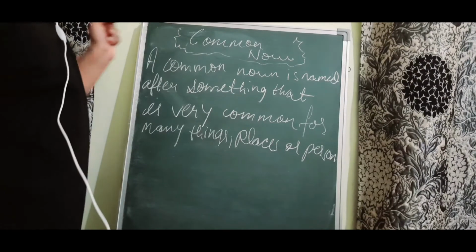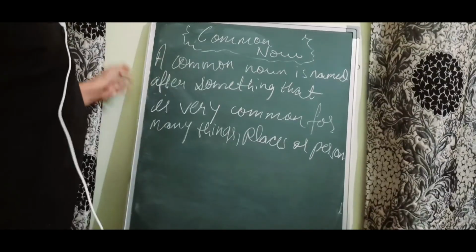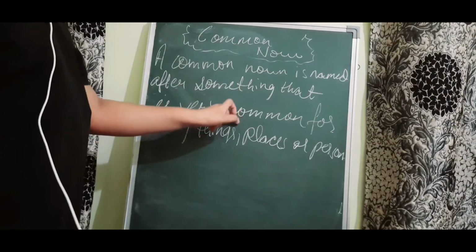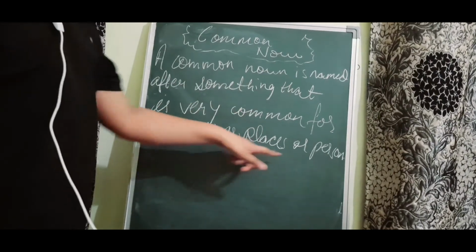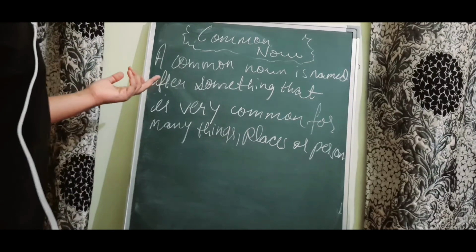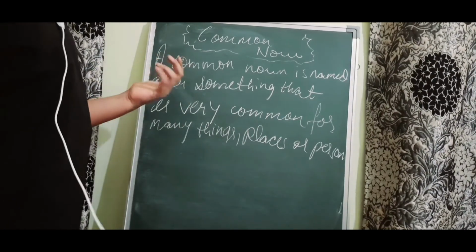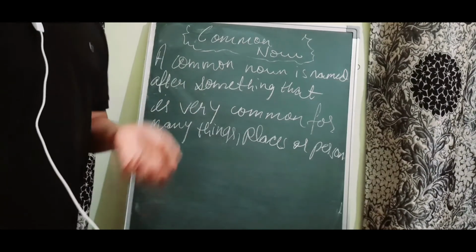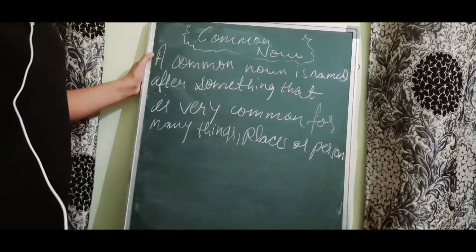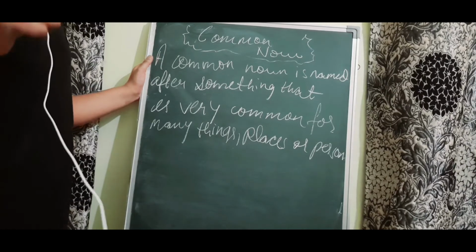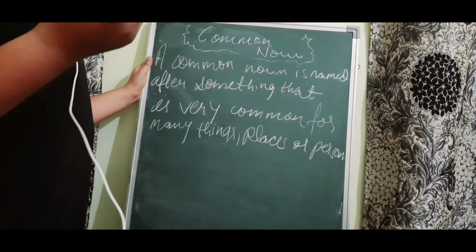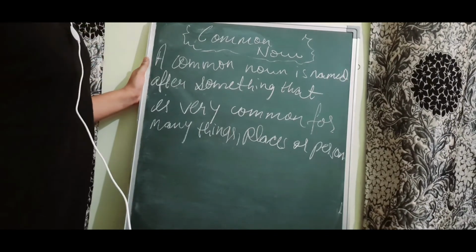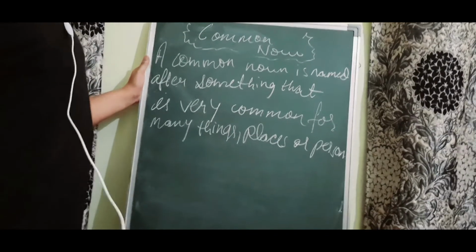Okay, so common noun. A common noun is named after something that is very common for many things, places, or persons. So a common noun is named after something that is very common. That table, that chair is very common. I'm not taking the name of that particular table, but I am saying that table. So it can be any table of them. So it is a common noun. So now let's see some examples of common noun.